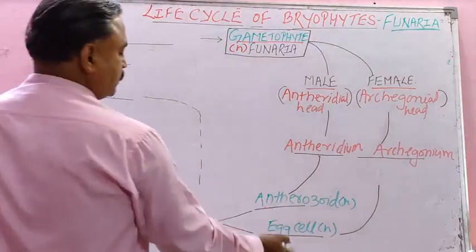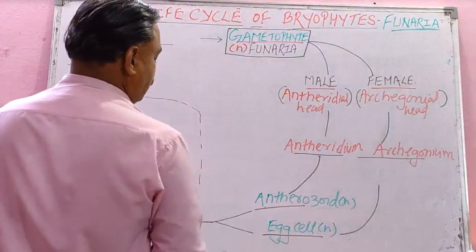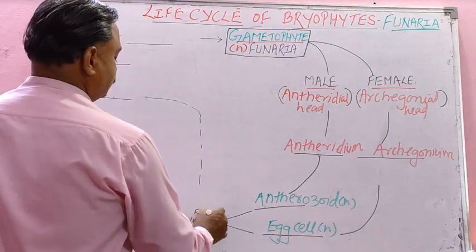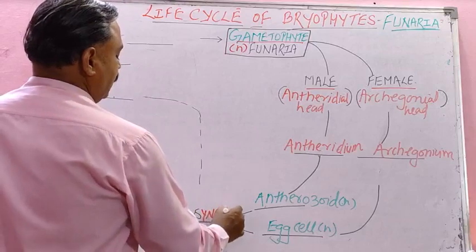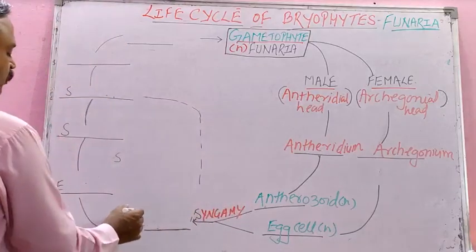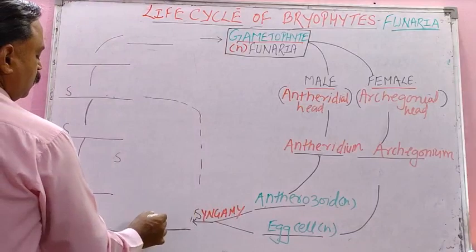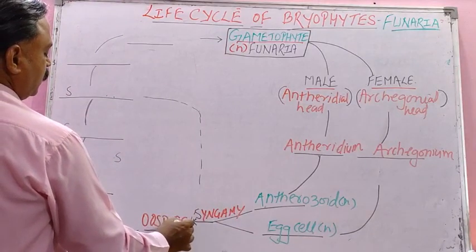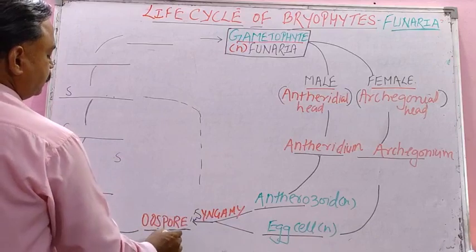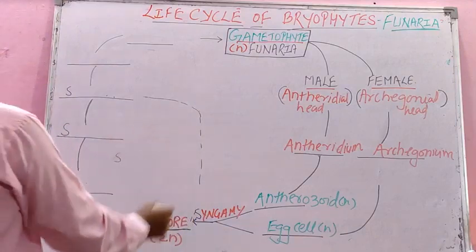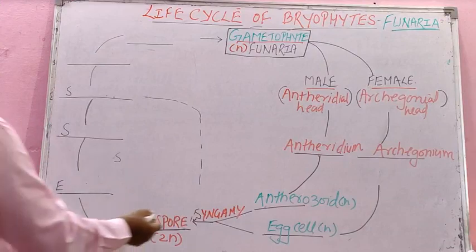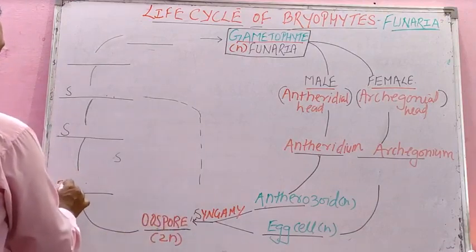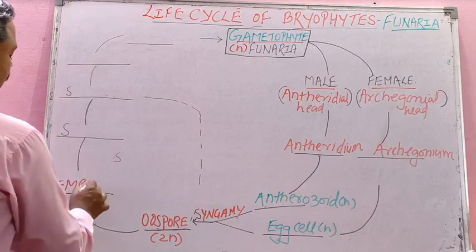Now these gametes, the male gamete antherozoid and the egg cell, will go through syngamy, the other name for fertilization, and will produce oospore. The parallel meaning is zygote. Now this is again 2n. We have entered the sporophytic region now. That zygote or oospore, student, grows, and as you know very well, becomes embryo.